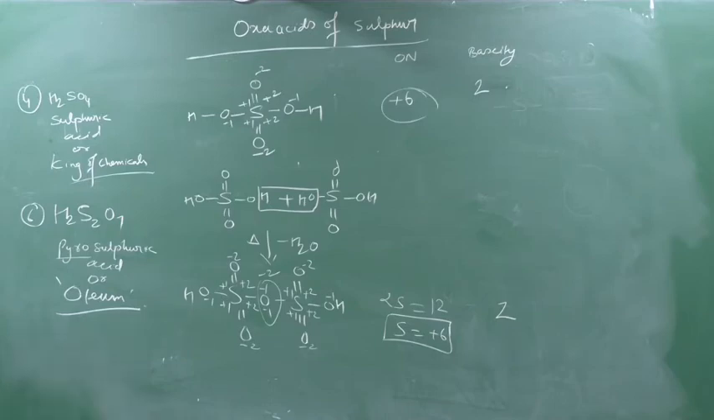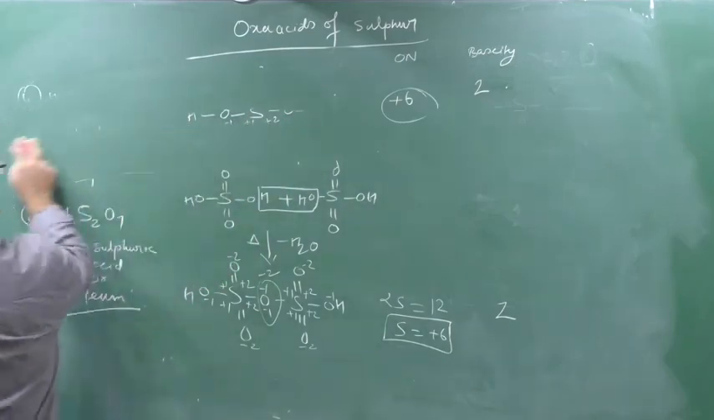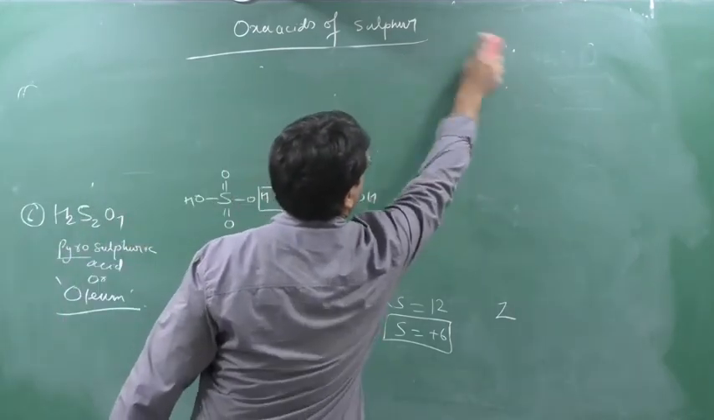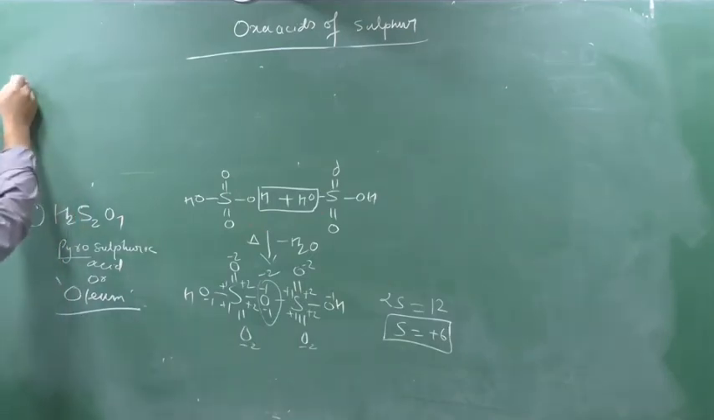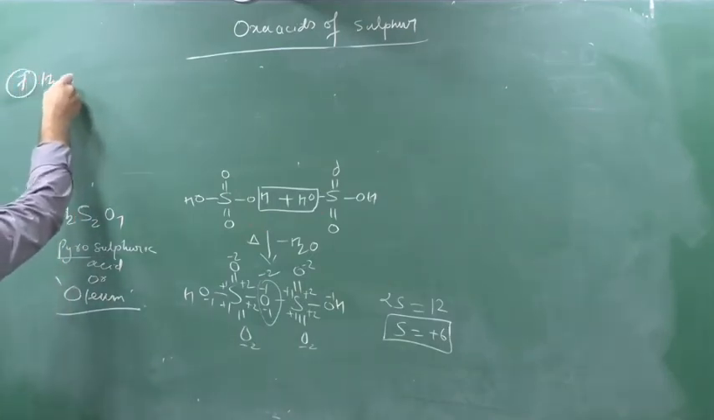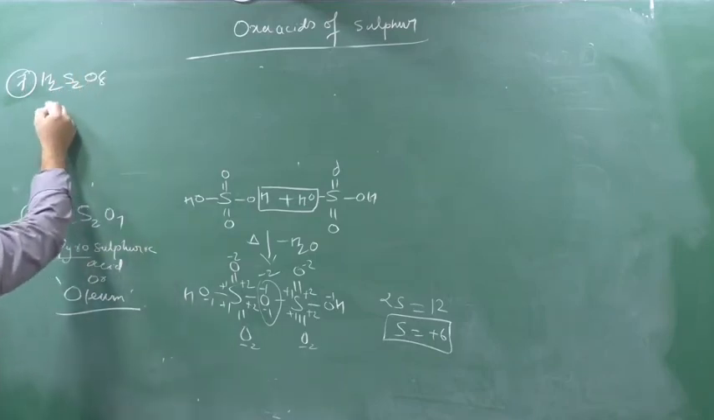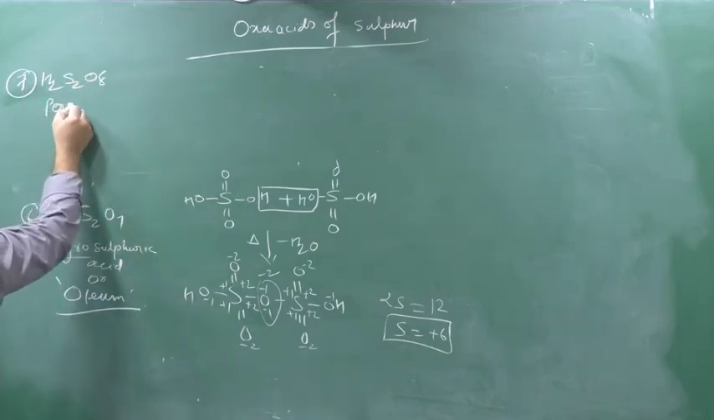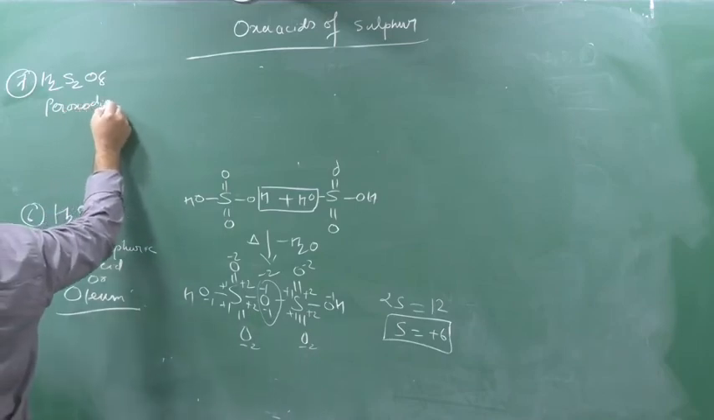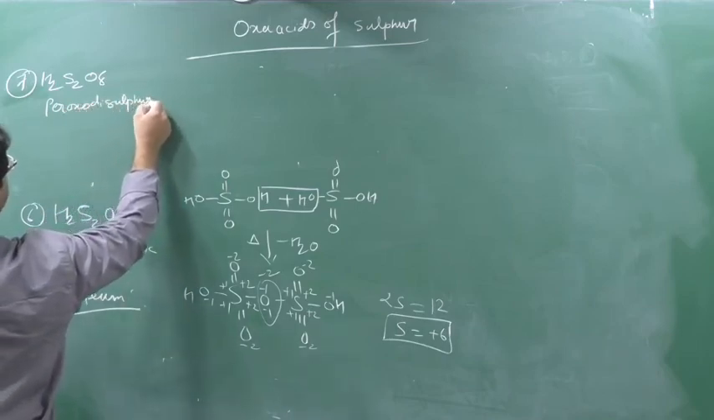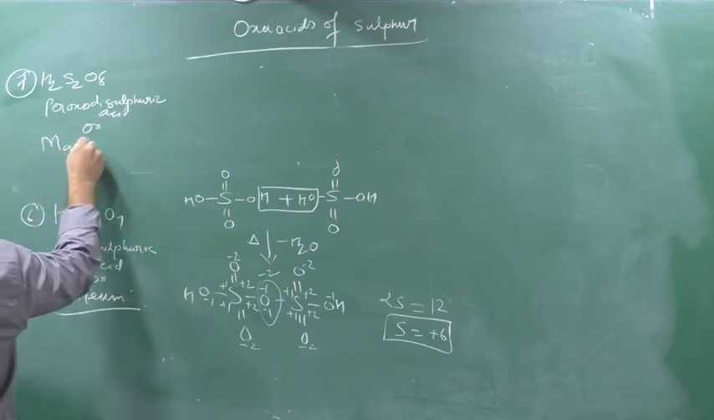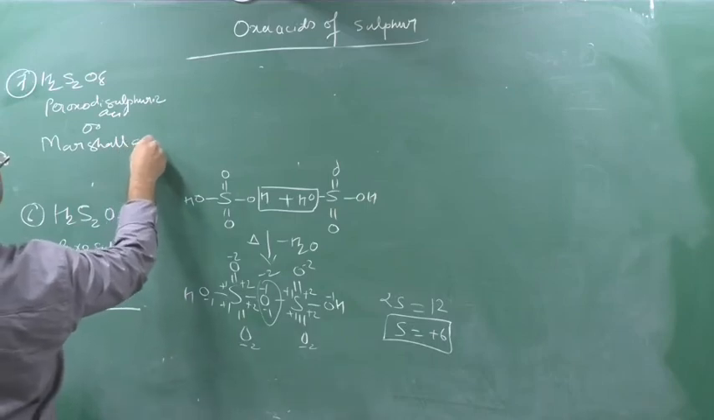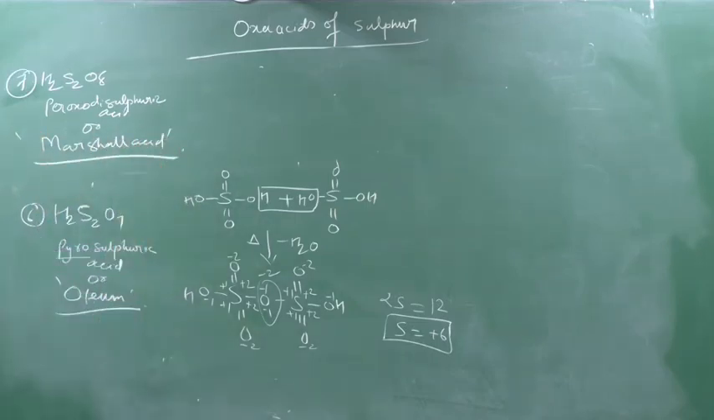Last, we will see Marshall acid. There is only a simple technique we have to use. For remembering Marshall acid, just remember the oleum structure. So Marshall acid is H2S2O8, which we say is peroxodisulfuric acid. Why we call it this, I will also tell you. Or we say Marshall acid, and this is the industrial name of the chemical.